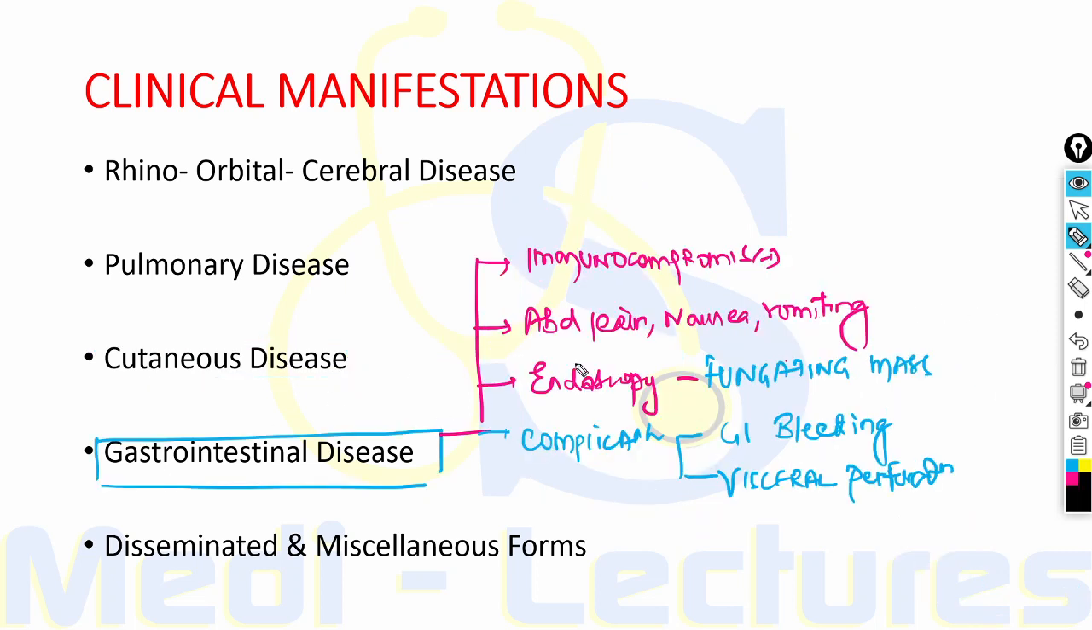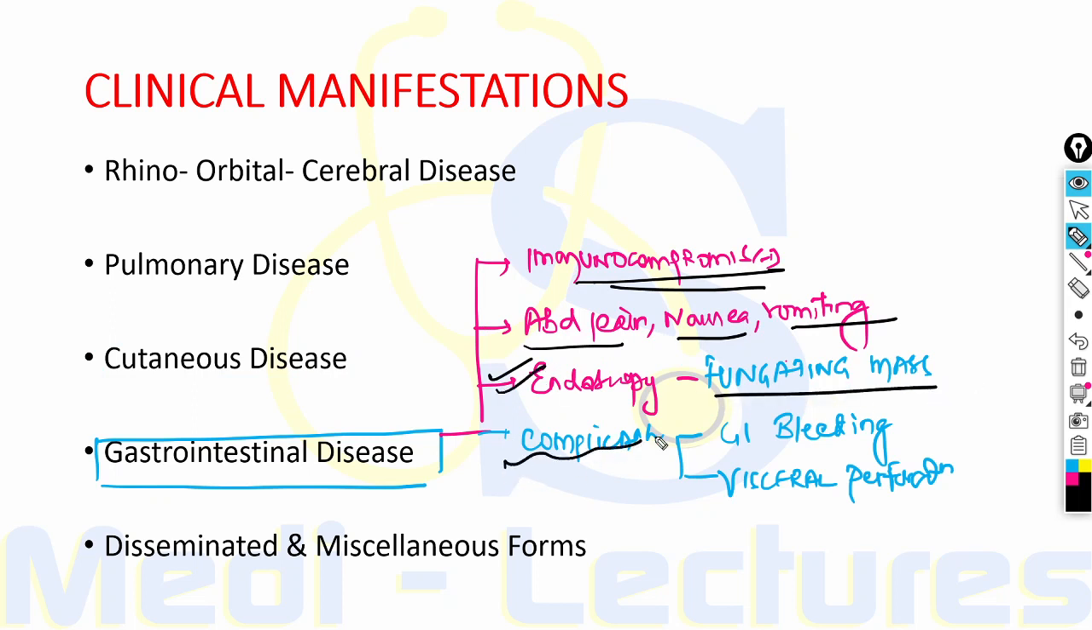Now, when we consider the gastrointestinal disease, it is usually seen in immunocompromised individuals. The patients usually present with abdominal pain, nausea, vomiting. On endoscopy, we can see a fungating mass, and it can complicate into GI bleeding or visceral perforation.